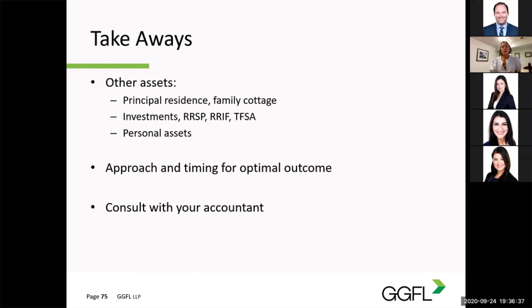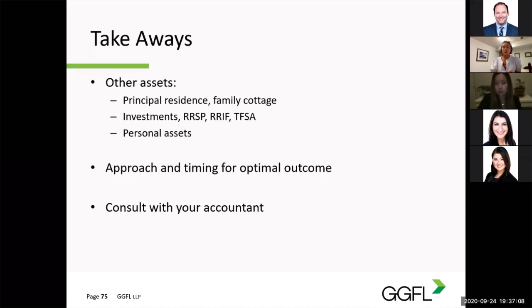There are many approaches to consider in transferring property in the breakdown of a union. In this presentation, I only talked about the professional corporation and its shares. The plan to achieve the optimal outcome for both parties involved will look very different depending on whether one or both parties own shares, are active in daily operations, among other considerations. Other matrimonial assets and their tax implications will also need to be considered, such as the principal home, a family cottage, RSPs, RIFs, TFSAs, and other personal assets.